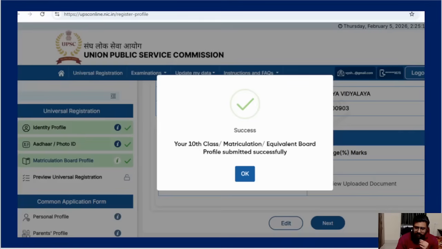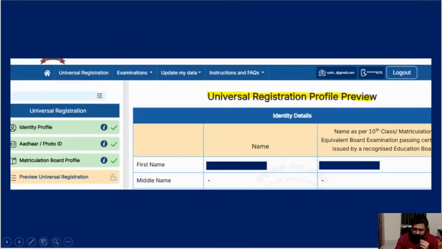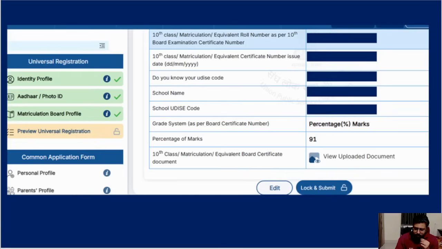Okay, when you do submit, your 10th details have been submitted successfully, and see, 3 things became green. Now the next one. See, preview. You can simply see the preview of the 3 pages which you filled, and you have to scroll till the last and check that everything you did is correct, because later they will not allow you to edit.